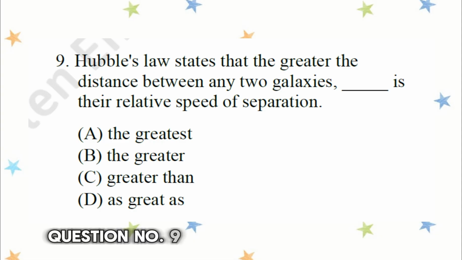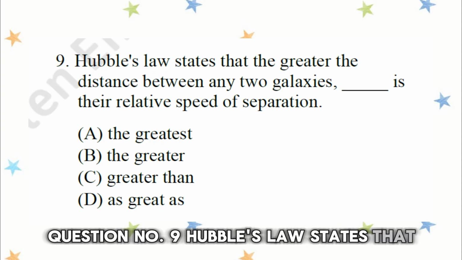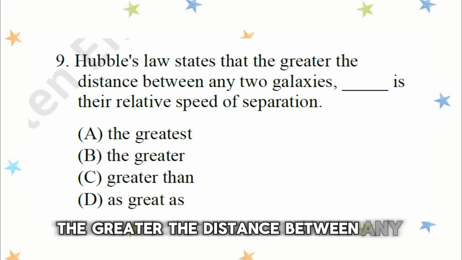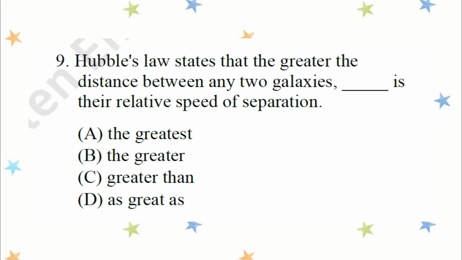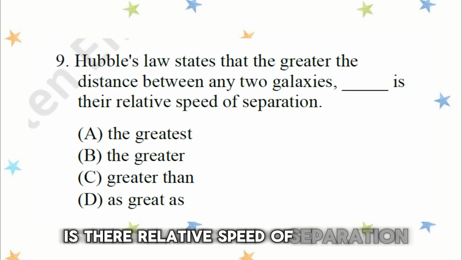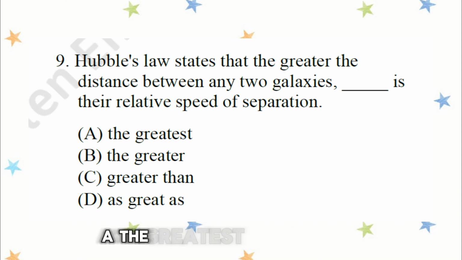Question number 9. Hubble's law states that the greater the distance between any two galaxies, the greater is their relative speed of separation. A. The greatest. B. The greater. C. Greater than. D. As great as. The answer is B.